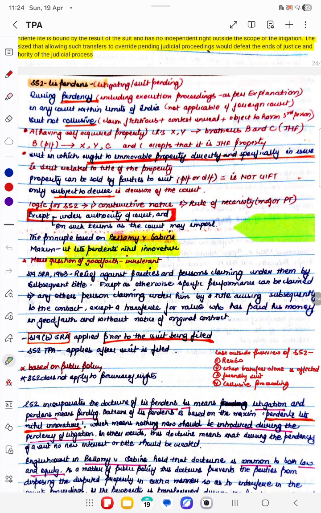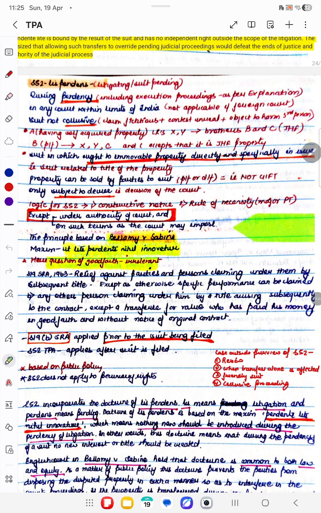Here it is pendency, and pendency will include execution proceedings, as stated in the explanation. Lis pendens means litigation or a suit pending in any court within the limits of India. If the suit is pending in a foreign court, then this doctrine will not be applicable. The suit should not be collusive. Collusive means it should not be fictitious. The contest should not be unreal. It shouldn't be filed for the sole purpose or objective of harming any third person.